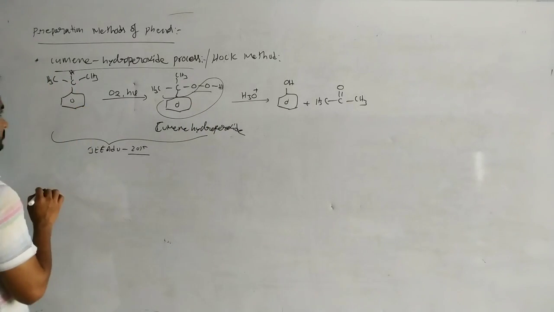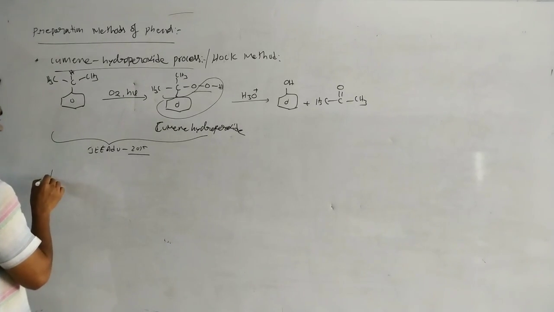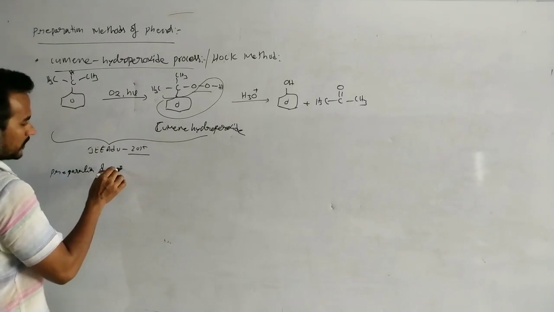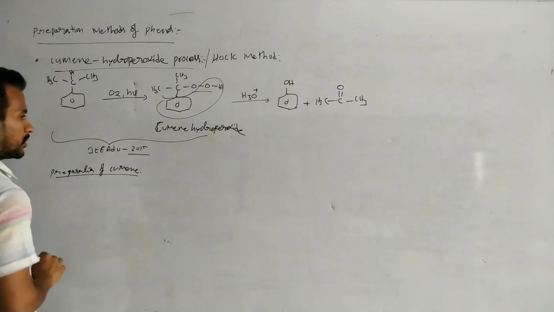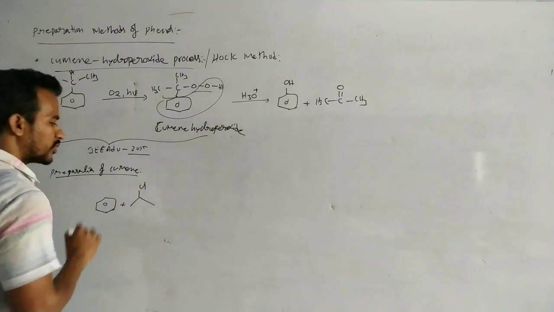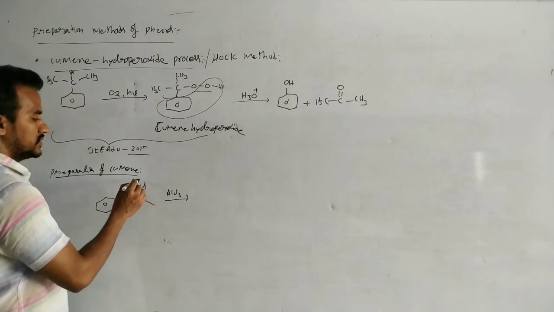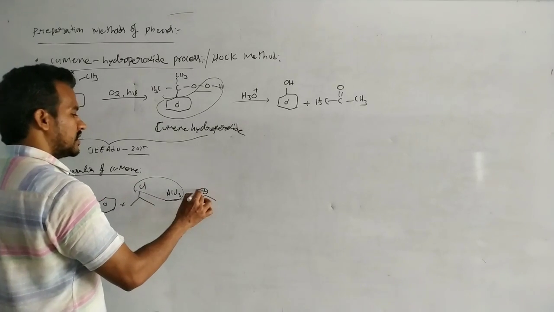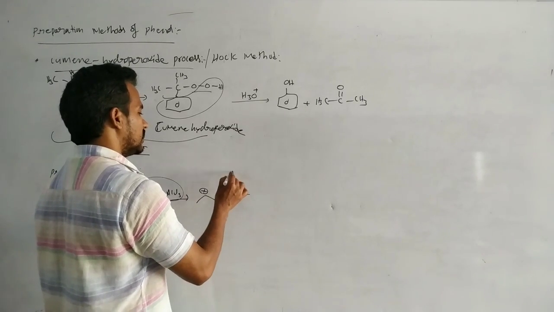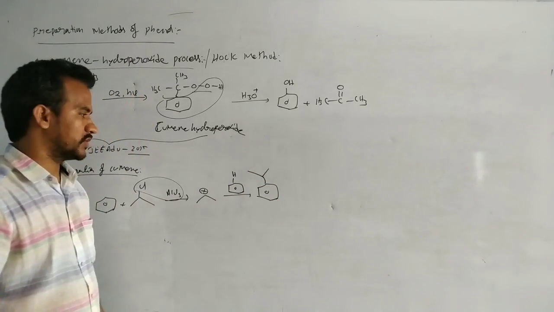Now here, for the preparation of cumene, how to prepare cumene? You know this reaction. Benzene on treating with isopropyl chloride and AlCl3: loss of AlCl3 gives the isopropyl carbocation. Now it is acting as an electrophile. That electrophile can replace the H plus. So isopropylbenzene is the product.